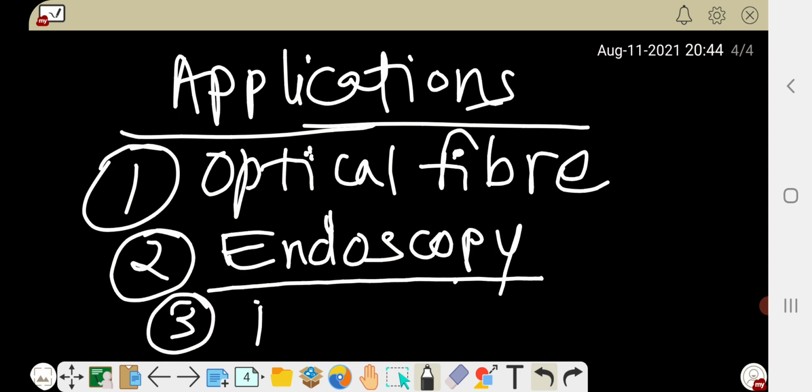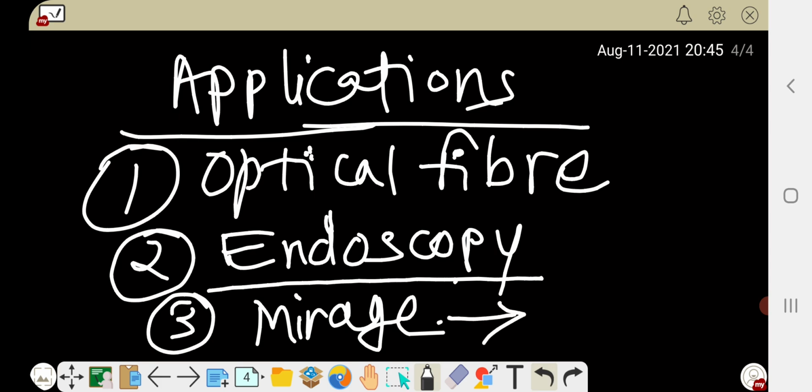Then third is mirage. Mirage is when, on summer days, we are traveling on a road and sometimes we see water in front of us, but when we go close, we notice that there is no water. So there is a fake illusion, which is called a mirage. So mirage is also due to total internal reflection.